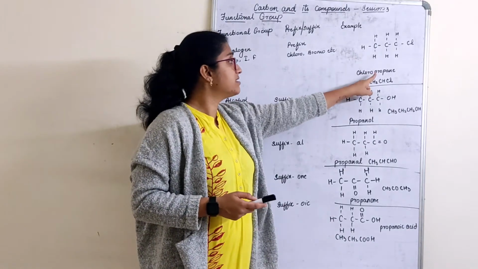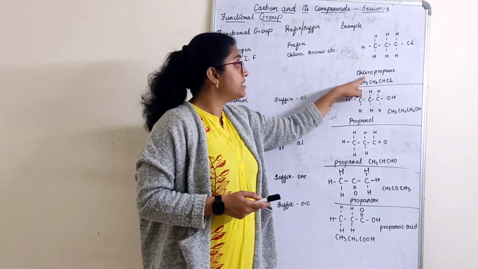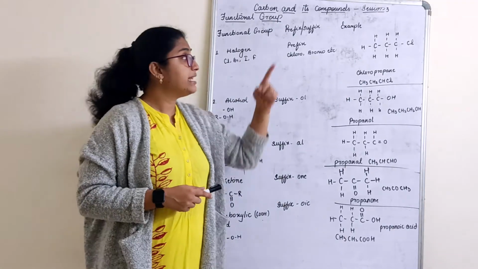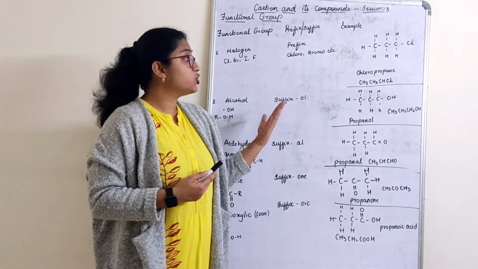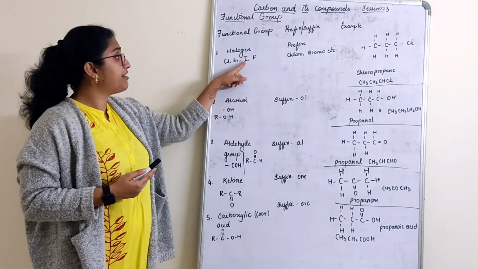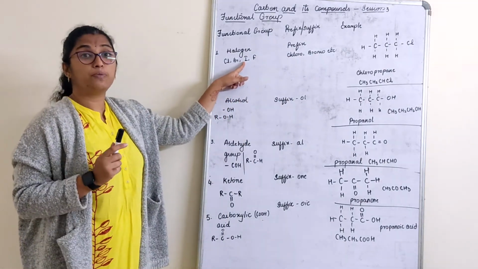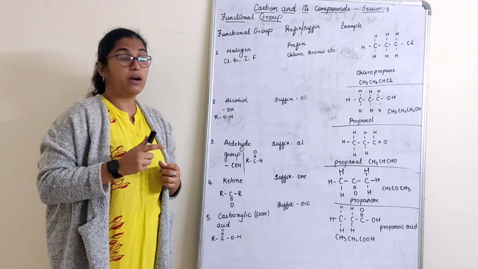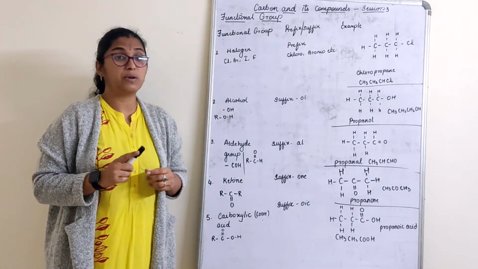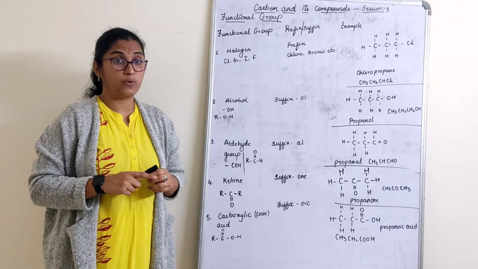How do we read this? This is propane. This is read as chloropropane. Instead of chlorine, if I add bromine, bromopropane. Instead of bromine, if I add iodine, iodopropane. Fluoropropane. Got it? So whatever halogens you add, we discussed halogens in periodic classification once, right?